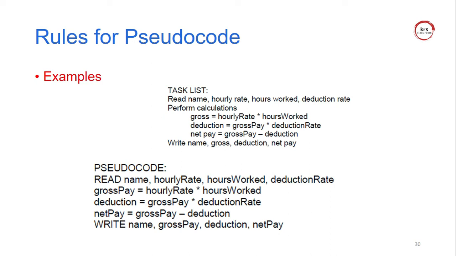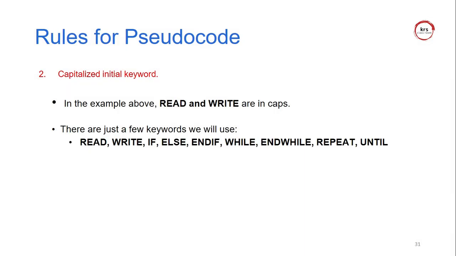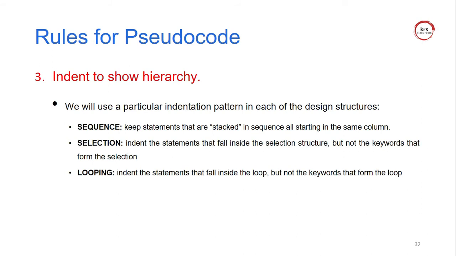When converting into pseudocode, please note that READ and WRITE are capitalized. READ, WRITE, IF, WHILE, DO WHILE, and the other programming keywords should be capitalized. The next rule: capitalize the initial keyword, whether it is READ, WRITE, END IF, ELSE IF, WHILE, or DO WHILE. Everything should be capitalized. This is the most important second rule.